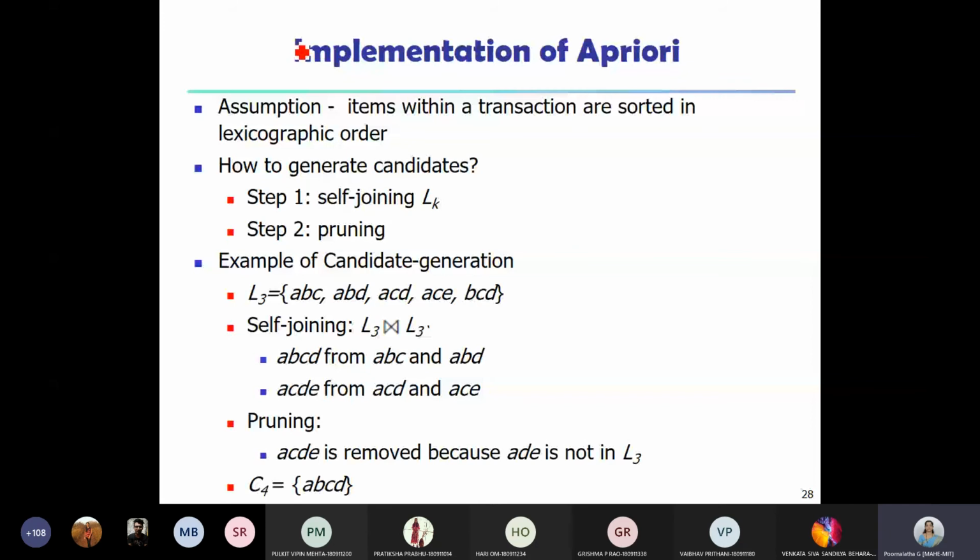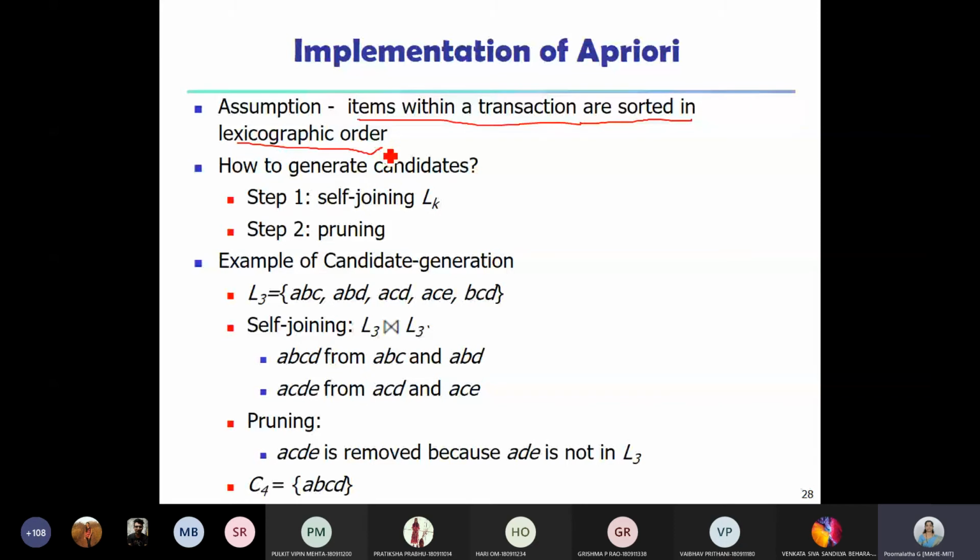So one thing you need to note here is that in these algorithms, each transaction might contain different items, and all those items should be in sorted order, lexicographic order. If it is A, B, C, D, or if it is numbered items, I1, I10, I5, I need to first order it as I1, I5, I10. If the items are A, B, Z, P, then I need to order them as A, B, P and Z. Or if it is names, say pencil, pen, eraser, or biscuit, then I need to